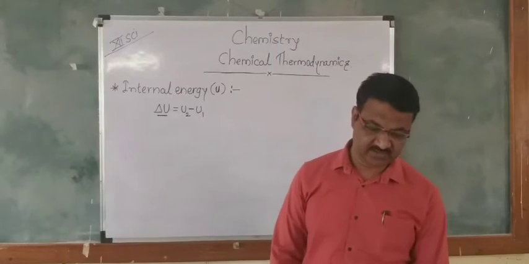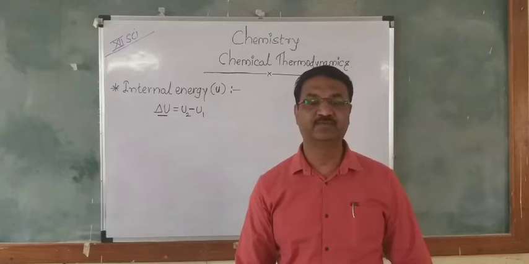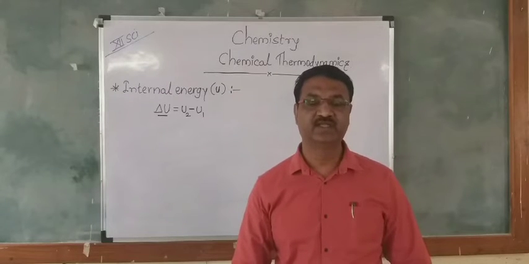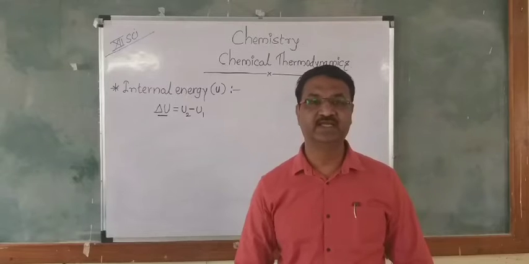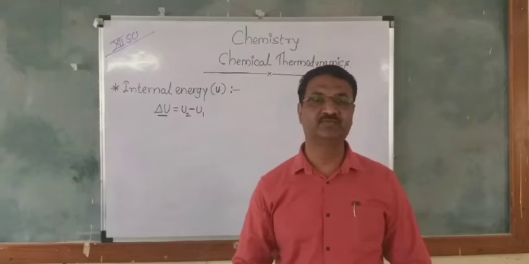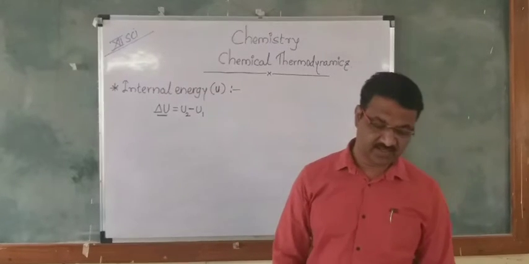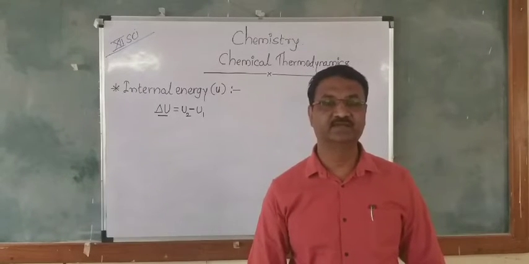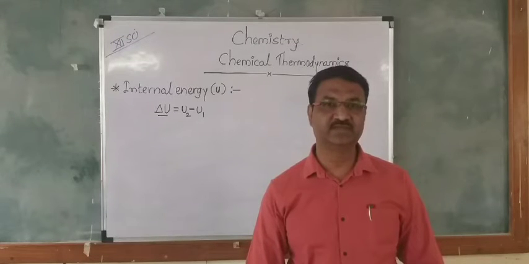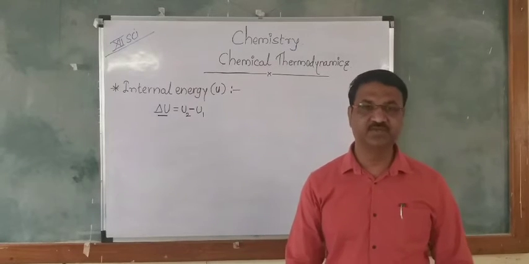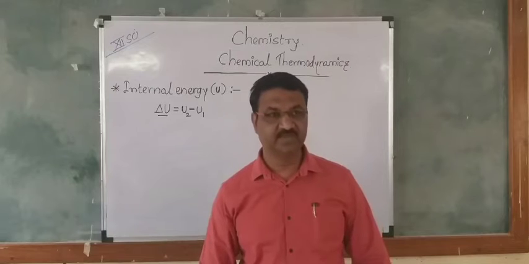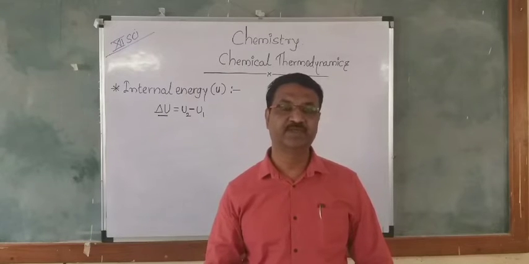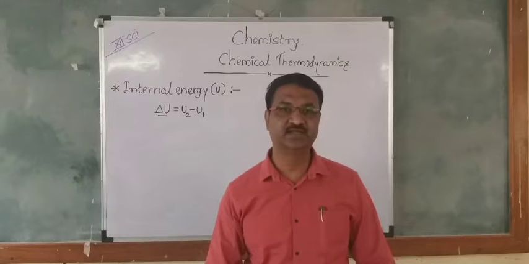When heat is transferred from the system to the surroundings, or from the surroundings to the system, the internal energy of the system increases or decreases. That means a change of internal energy takes place. Let us see how internal energy changes through examples. In the first example, energy is transferred to the system, heat is supplied, and the internal energy increases.